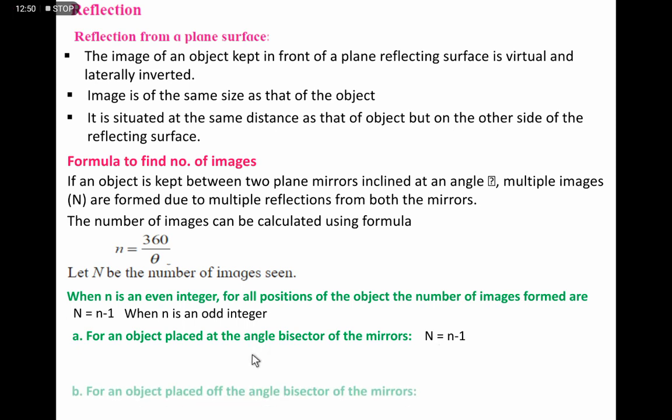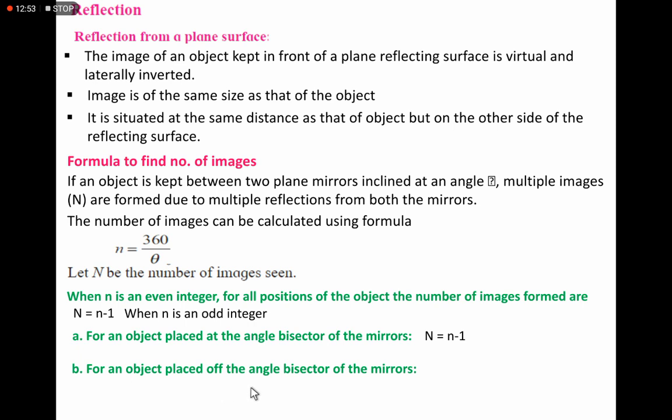And if it is off the angle bisector, the number of images will be N equals n, meaning whatever images are produced here are the number of images.